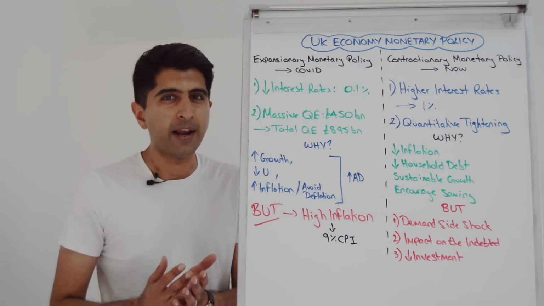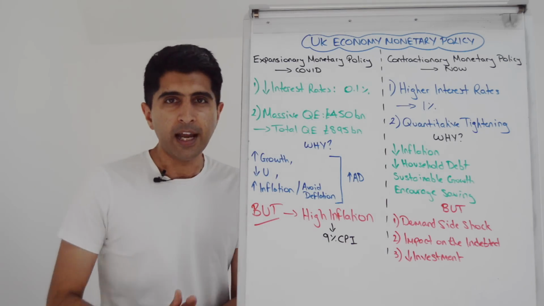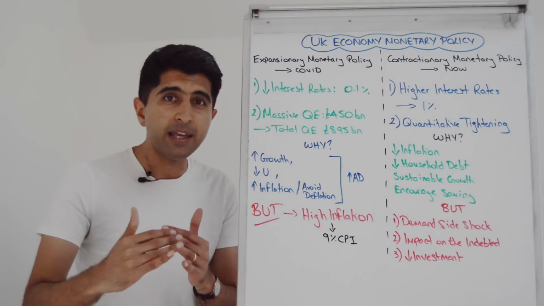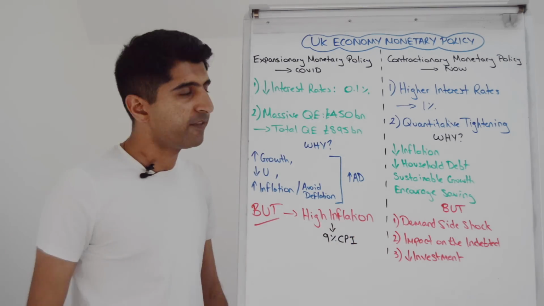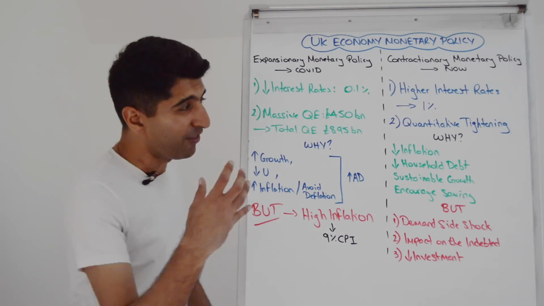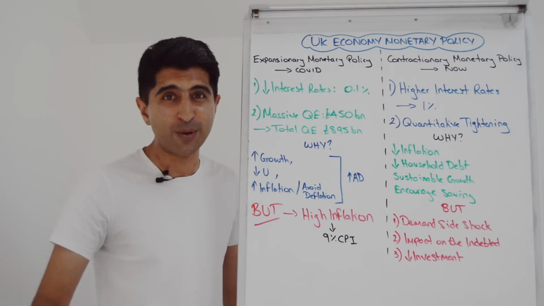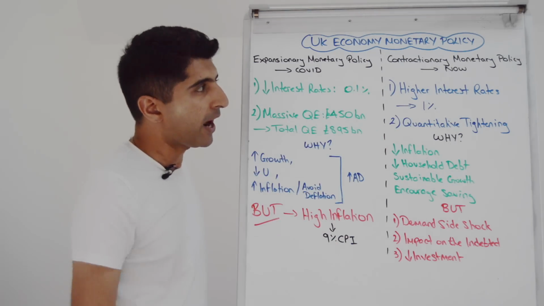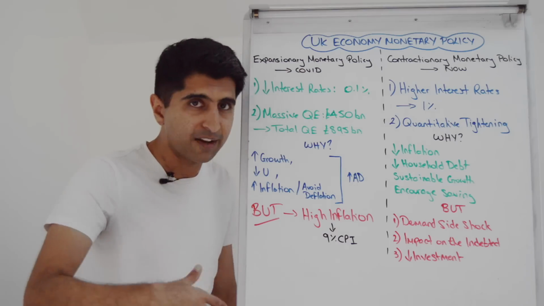So raising interest rates is not going to reduce oil prices, is it? It's not going to reduce energy prices and food prices. So those drivers are still going to be there and inflation is still going to be above the target for a long time. But the Bank of England have to be seen to be doing something. If their job is to control inflation, hit the 2% rate, they've got to be seen to be trying at least. So contractionary monetary policy for that goal, but we can evaluate accordingly.